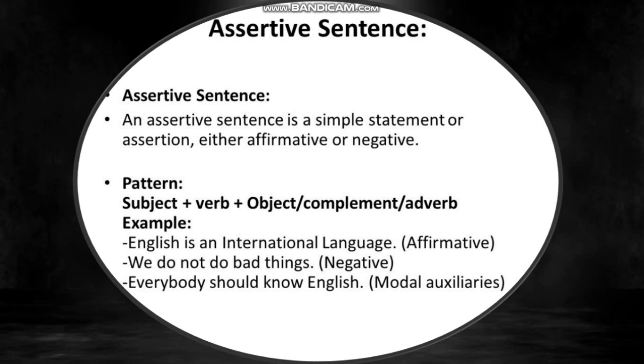Example: English is an international language. This is affirmative. Another example, of negative, you can say, we do not do bad things. Then you can say, everybody should know English. This is with modal auxiliaries.